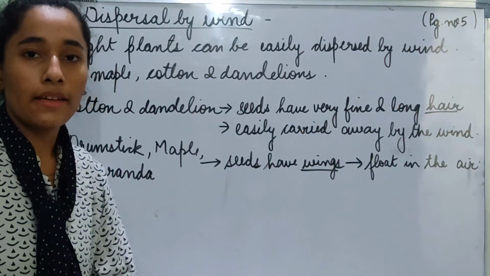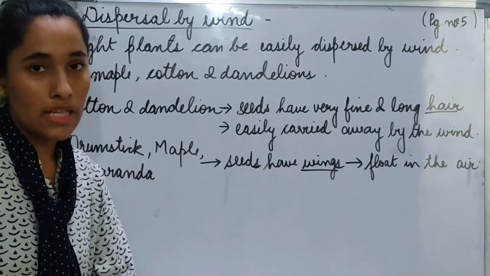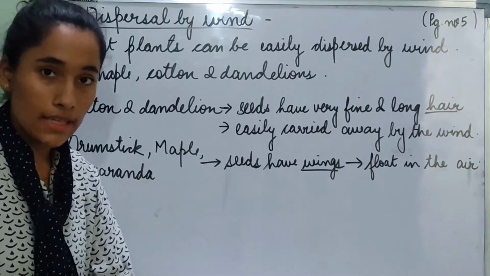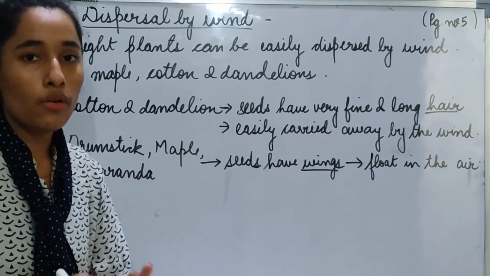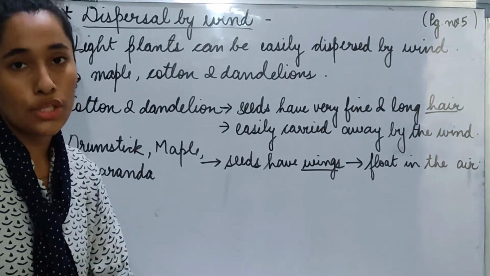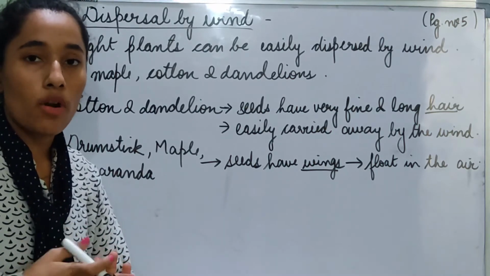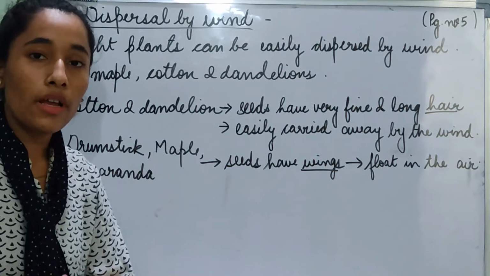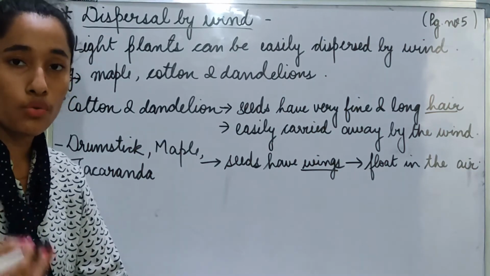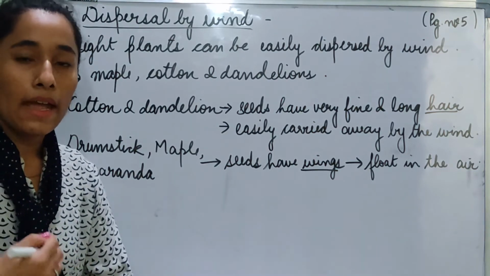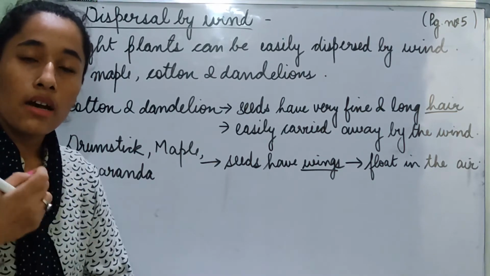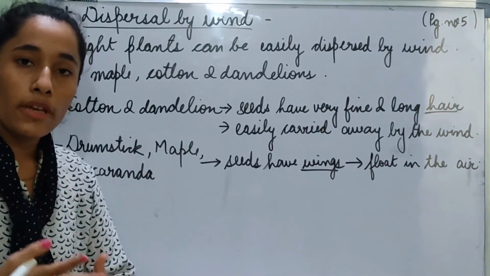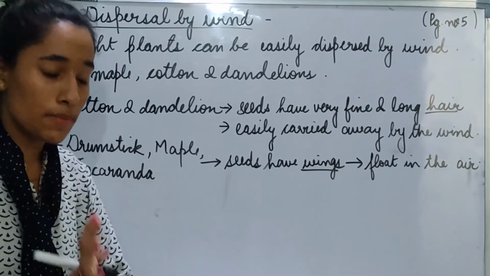Good morning students. In the last class of the chapter More About Plants, we learned about germination of the seed and seed dispersal. We learned that for germination we need adequate air, water and sunlight and the perfect temperature for the plants to grow. And in order to get all those things, the seeds need to be dispersed away from each other. So that is seed dispersal.